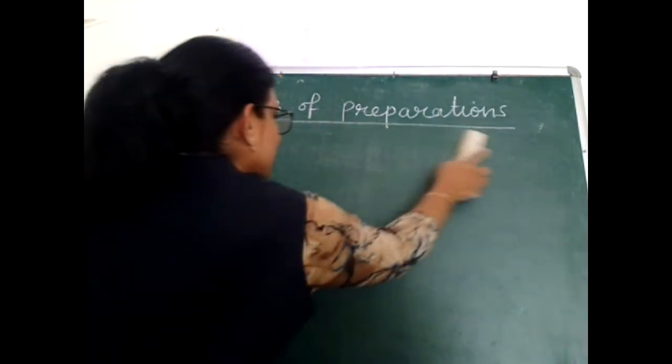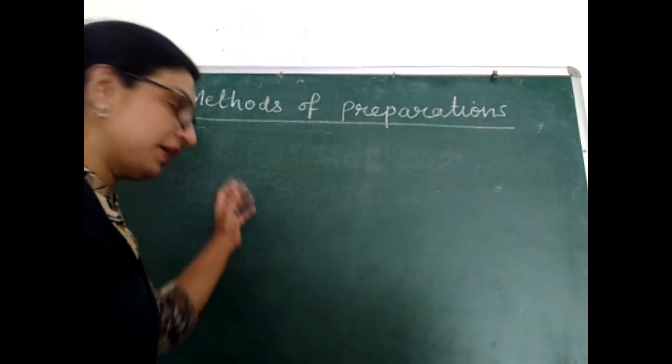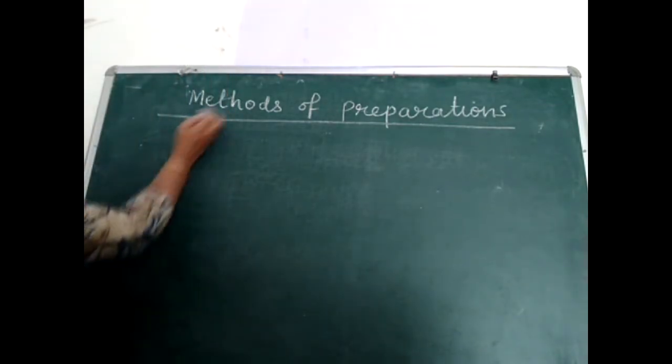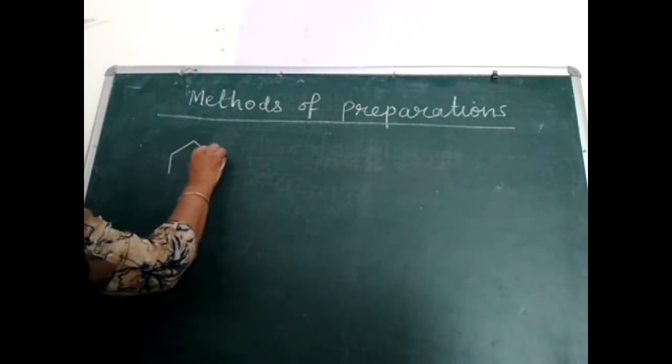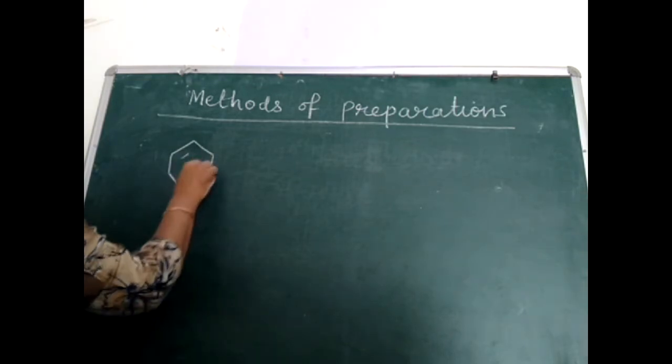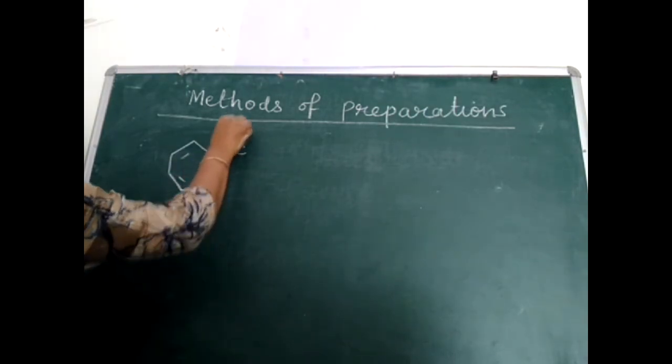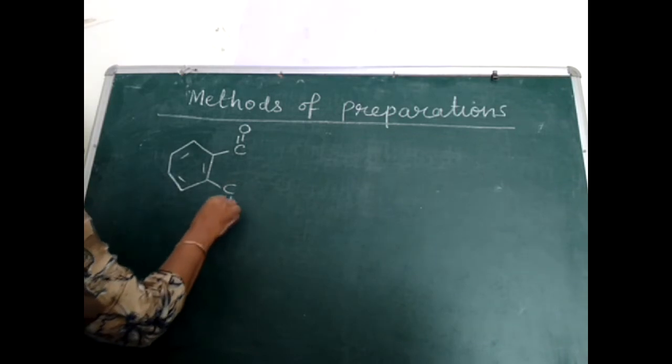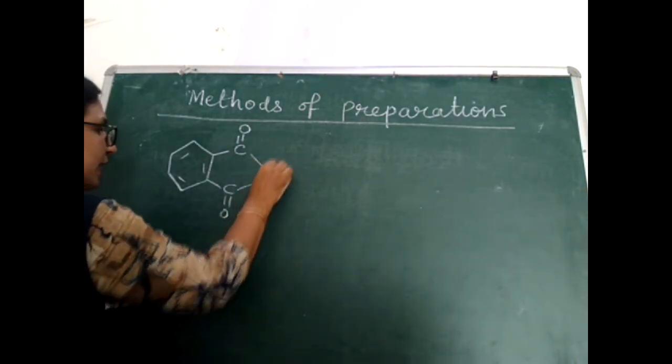In this reaction, phthalimide, I am writing the structure of phthalimide. What is phthalimide? It's an aromatic compound. C double bond O, and both have a common NH group.